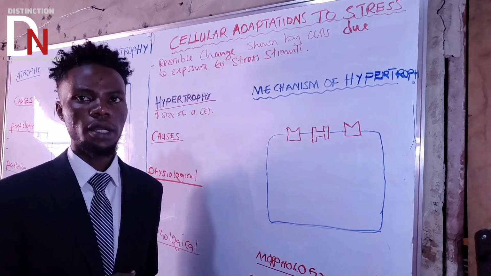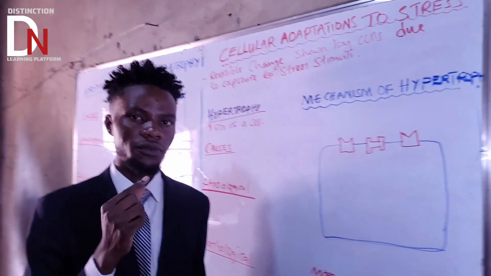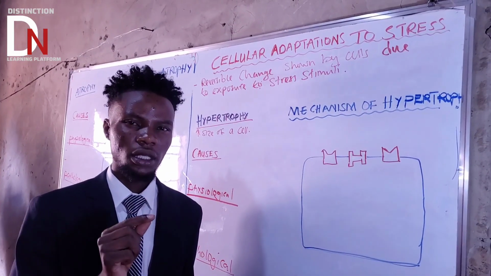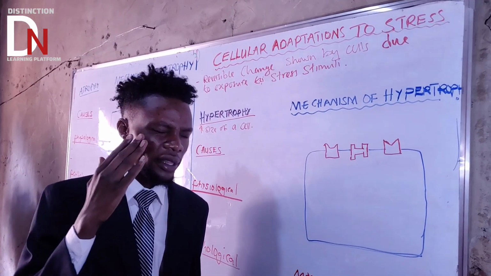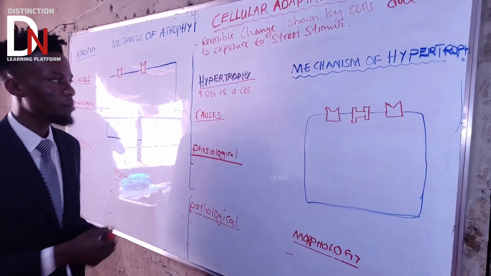Why do they undergo hypertrophy? I'm not talking about the causes, I'm talking about the why. Because it's very important: if you know the why, then it will tell you the causes as well. So why do cells undergo hypertrophy?